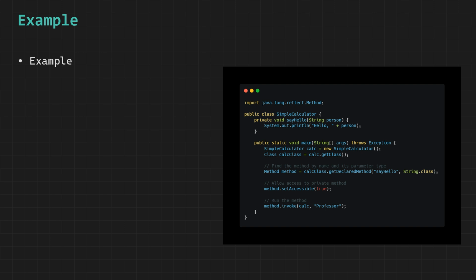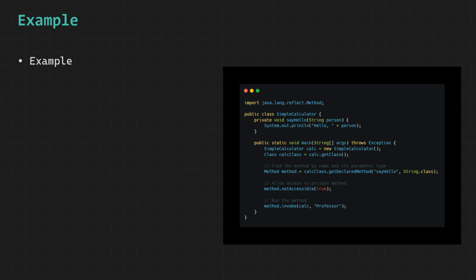Finally, we call invoke on the Method object, where we pass the instance on which the method should run, which is calc, and the argument "professor", which gets forwarded as the parameter to the sayHello method. And at this point, the method executes just like a normal method call and prints the greeting message even though we never directly called it in the usual way.